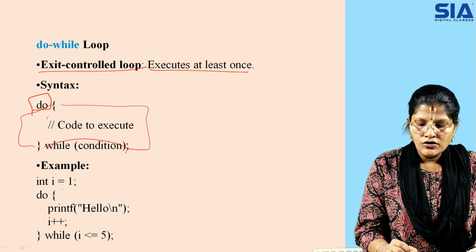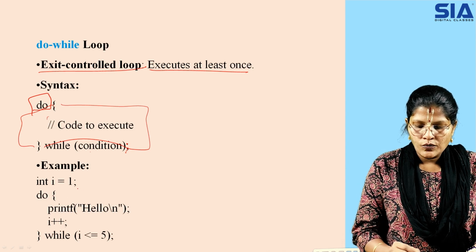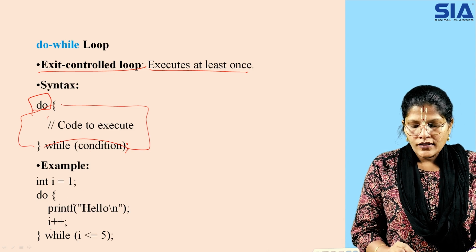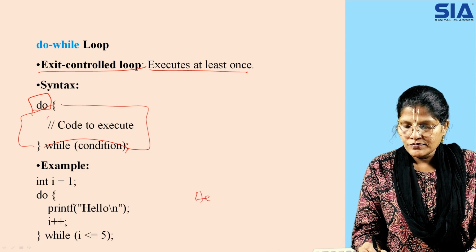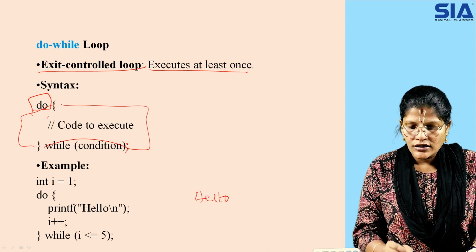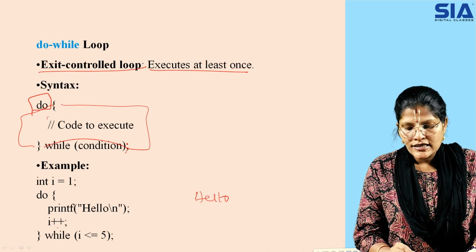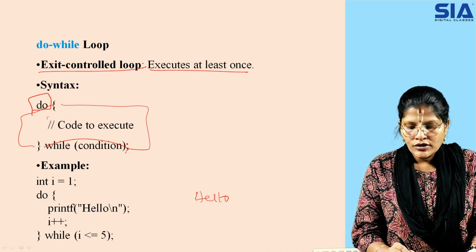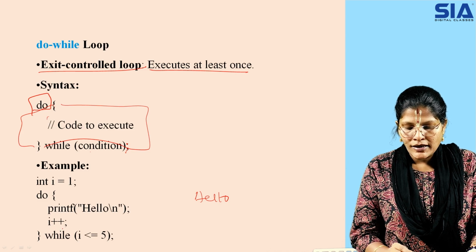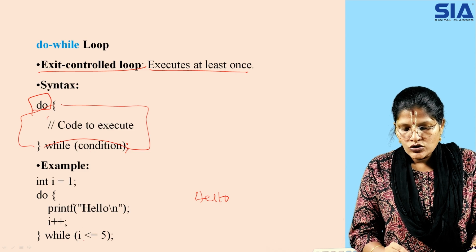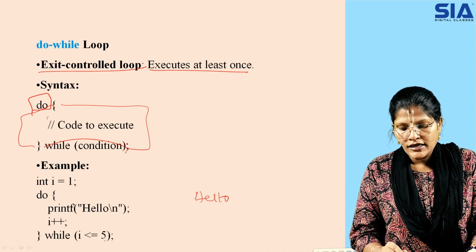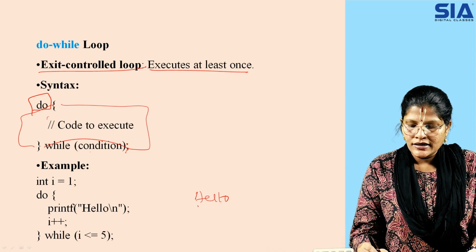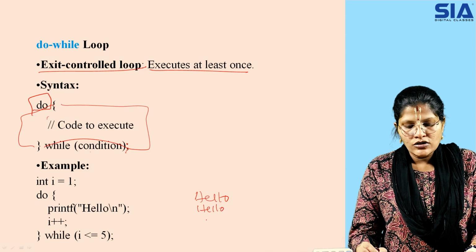So for example, here you can see int i = 1, do printf hello. Hello is printed before the condition is checked, because the statement is already given. Then i is incremented by 1, so now it is 2. 2 is less than or equal to 5, which is true. Again it goes and prints hello. Like this it goes on.